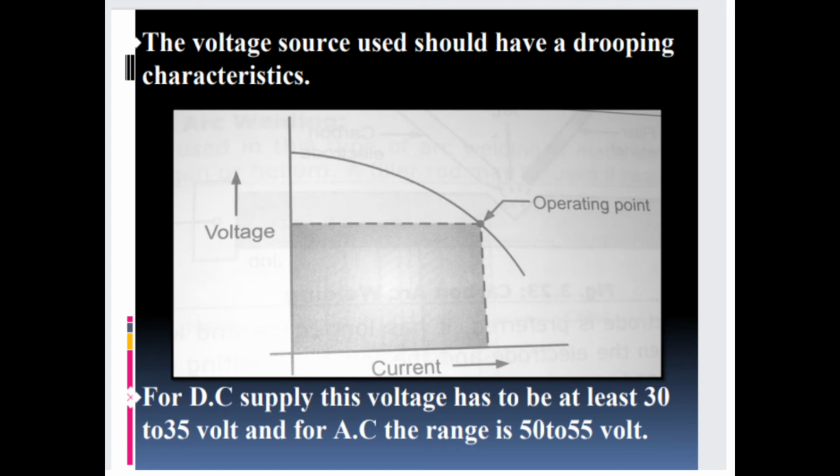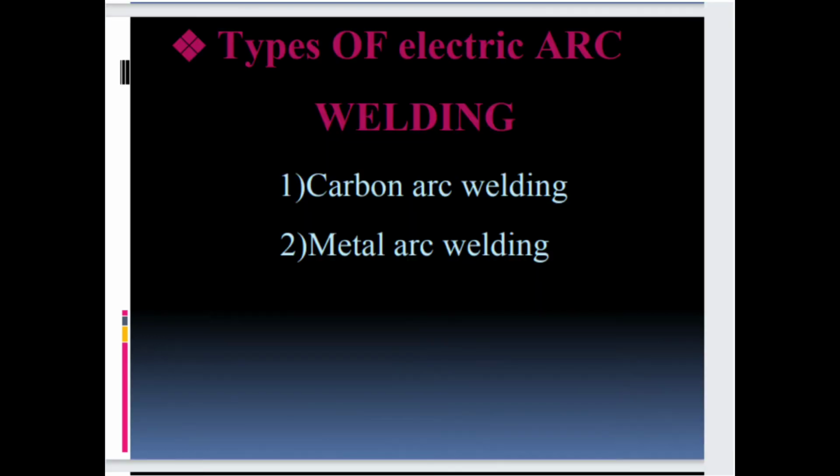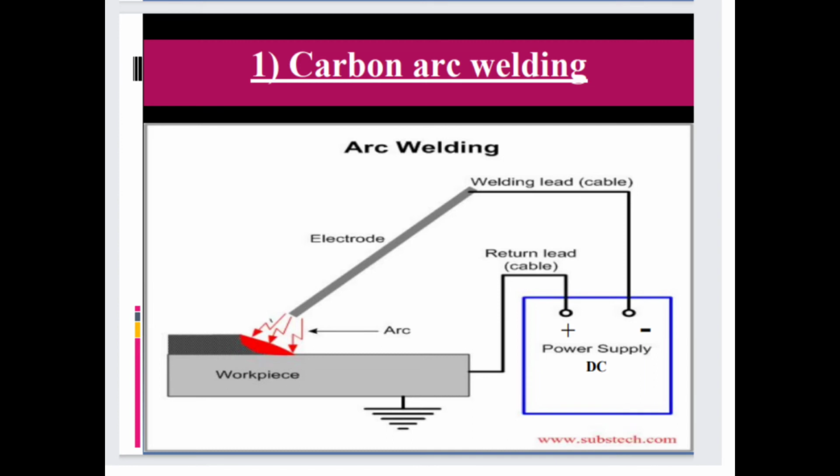So these are the dropping characteristics: voltage and current and opening point. For DC supply, this voltage has to be at least 30 to 35 volt, and for AC the range is 50 to 55 volt. So types of electric arc welding, this is important. Then the arc characteristics. So these are two types, carbon arc welding and metal arc welding. So first is the carbon arc welding.